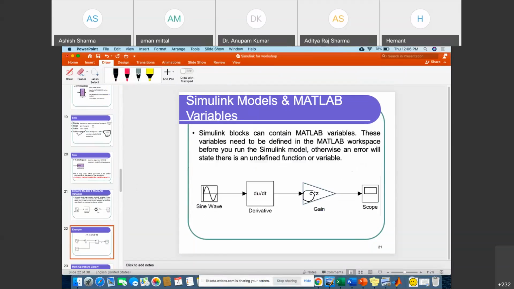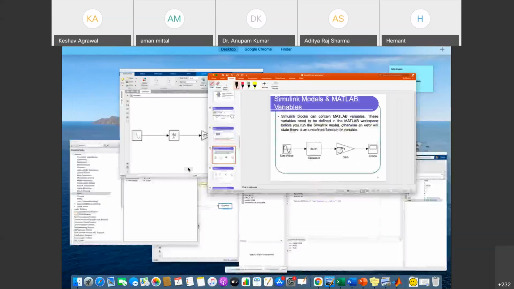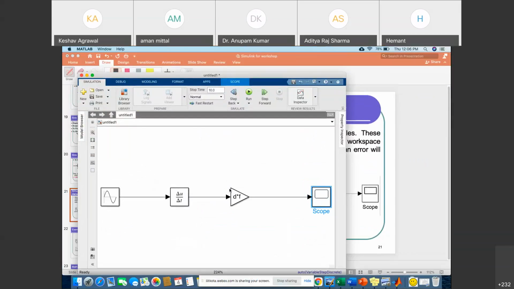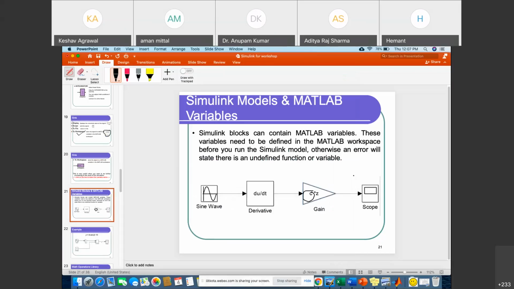Sir, I didn't get the point of that gain. Yes sir, this triangle gain. Which gain? Sir, the triangle which you have used, not gate. Okay, this you are talking about, right? Actually this is simple, I can say amplification, or we can say it is used for multiplication. Suppose whatever comes here, suppose 10 comes here, then whatever value you have given here, it will multiply by that and give the output. Is it clear to you now? Okay, very clear sir. Thank you, sir. Very simple, right?